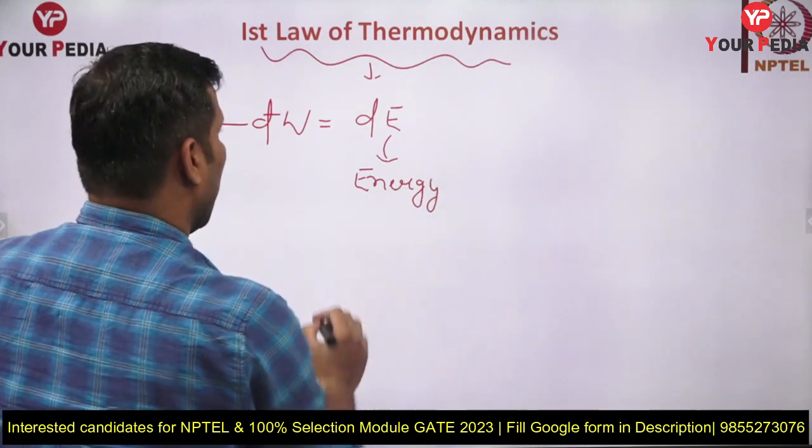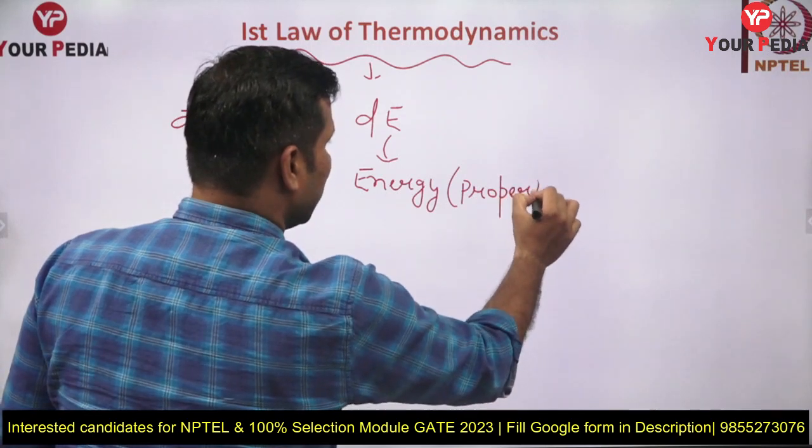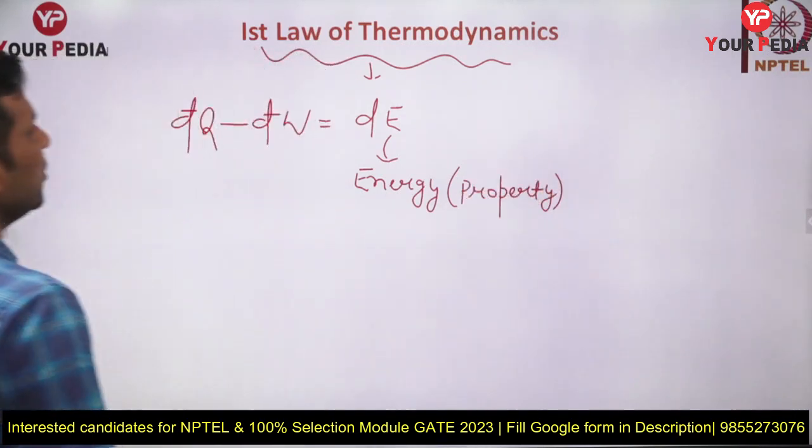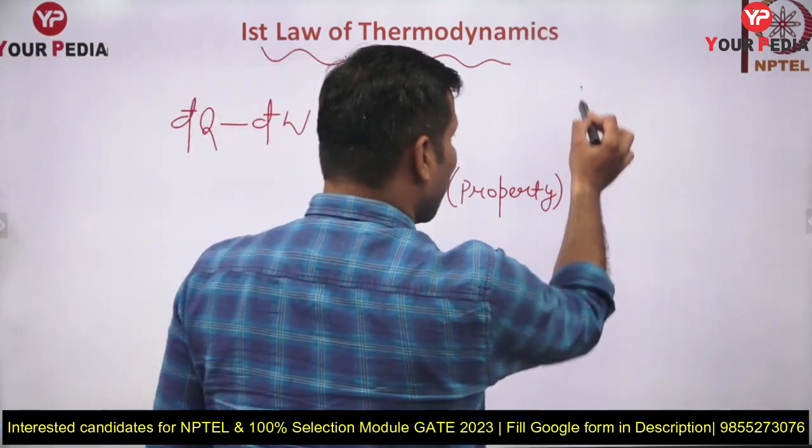Okay, and this is what? This is a property. Exact differential, this is a property, and inexact differential, this is not a property. Heat and work, they are not properties. Okay, so let me tell you how you can conclude this first law of thermodynamics.